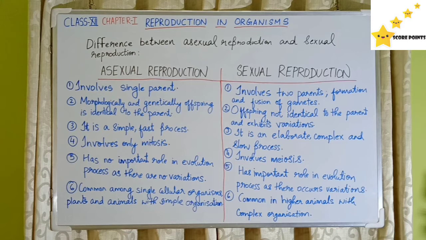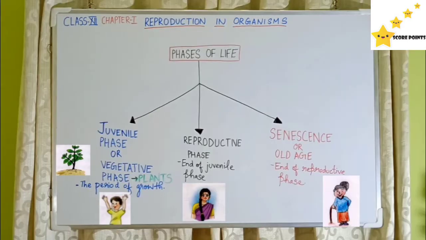Asexual reproduction is common among single cellular or unicellular organisms, plants and animals with relatively simple organization. Sexual reproduction is common in higher animals with complex organization. All organisms have to reach a certain stage of growth and maturity in their life before they can reproduce sexually. So we have three main phases of life. One is juvenile phase, which is also called as vegetative phase in plants. Second one is the reproductive phase and third one is senescence or old age.